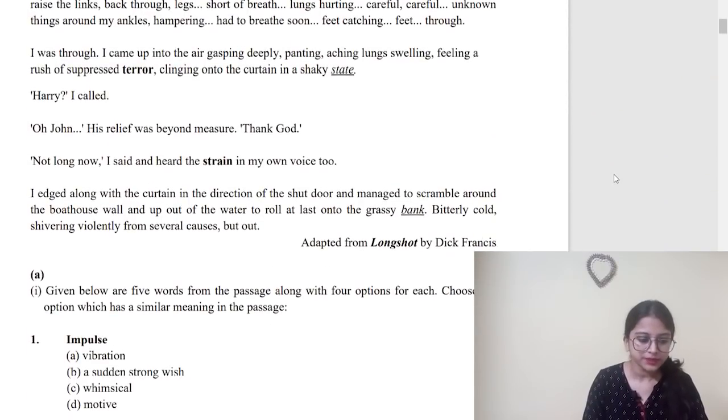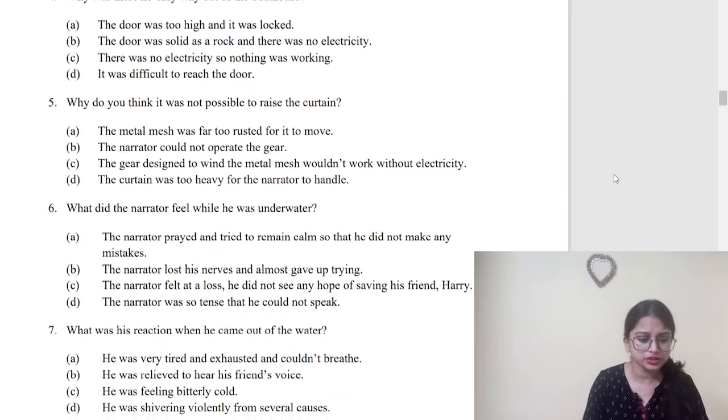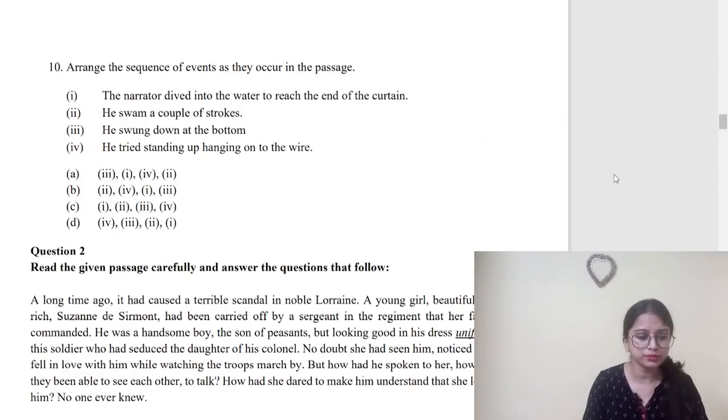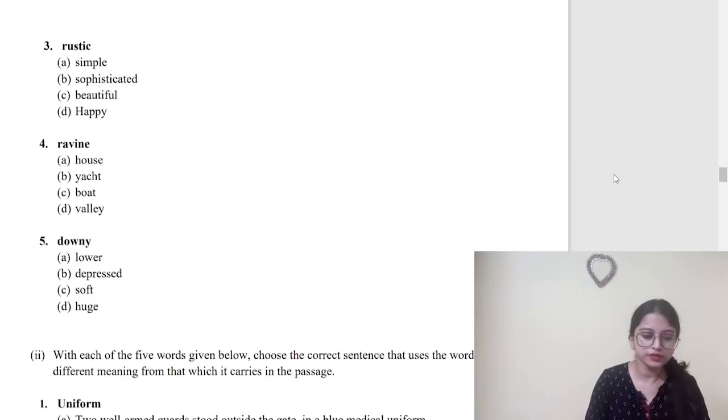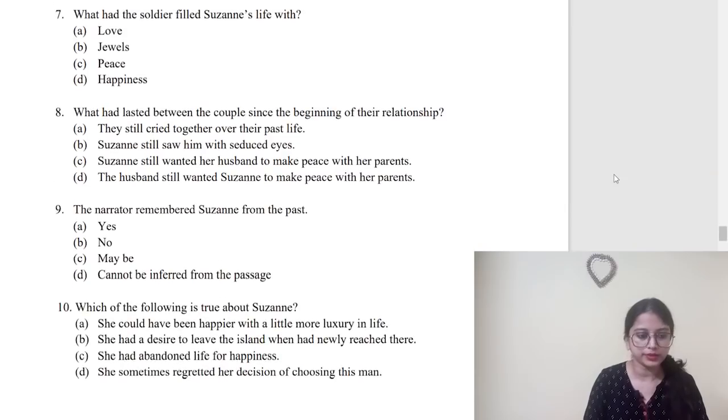First, we have two grammar passages, you see question 1 and question 2. If we move far below that, we will get the grammar part, here question number 3.